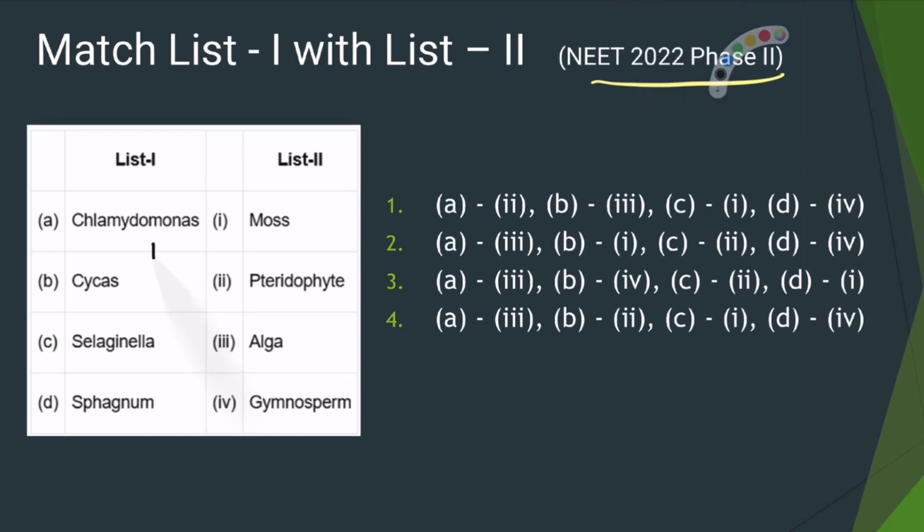So A can be matched with 3, and Cycas can be matched with Gymnosperm, because Cycas belongs to Gymnosperm. And Selaginella is a pteridophyte. So for C it is going to be 2, and Sphagnum is a peat moss. So it is going to be 1. 3, 4, 2, 1. So the answer will be third option.